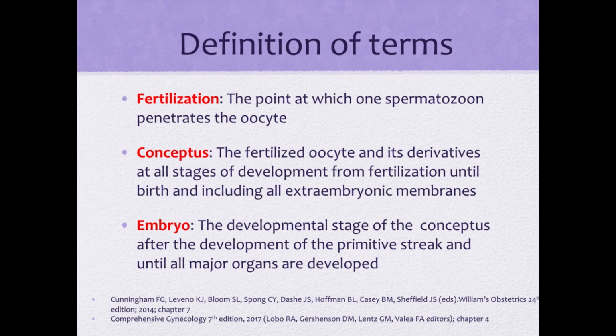Fertilization is the point at which one spermatozoon penetrates the oocyte. Conceptus is the fertilized oocyte and its derivatives at all stages of development from fertilization until birth, including all extraembryonic membranes. Embryo is the developmental stage of the conceptus after the development of the primitive streak and until all major organs are developed.